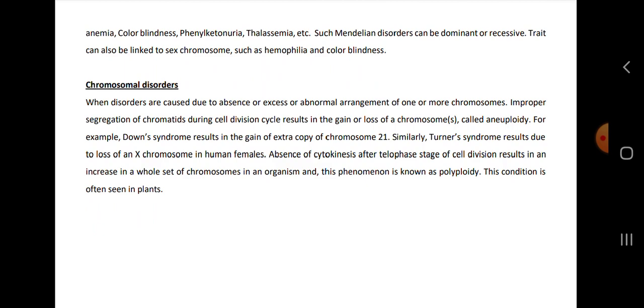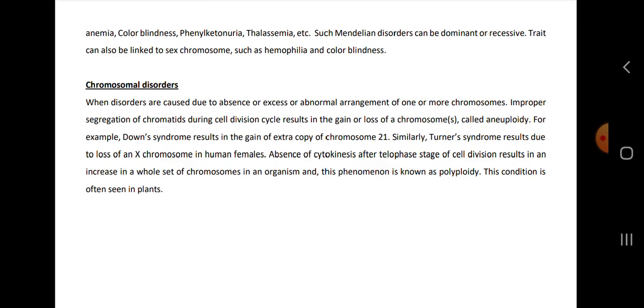Then comes the chromosomal disorders. When disorders are caused due to absence or excess or abnormal arrangement of one or more chromosomes. Improper segregation of chromatids during cell division cycle results in gain or loss of chromosome, then this is called as aneuploidy. For example, Down syndrome, it results in gain of extra copy of chromosome number 21. Similarly, Turner syndrome results due to loss of an X chromosome in human female.